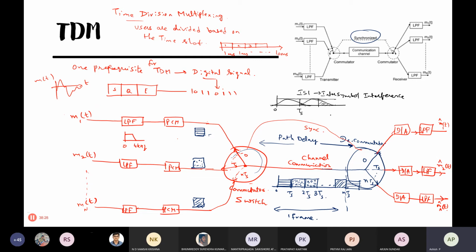So to avoid that, they will put some guard time. So this time is the guard time. Between different successive symbol periods, they insert a little bit of time. That is called guard time. So here the second channel is starting.